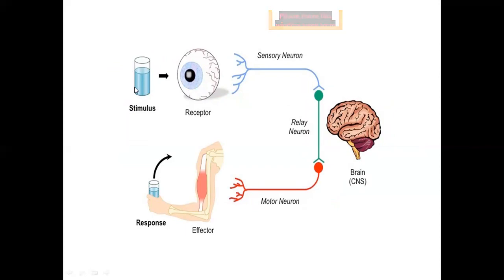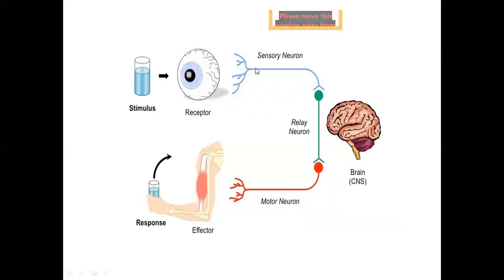Let's give an example. If you are thirsty and you see this cup of water, the cup of water is called the stimulus.